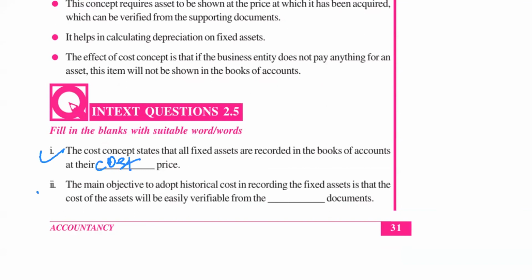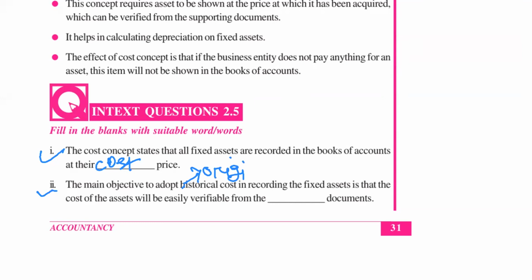Second, the main objective to adopt historical cost. Historical cost means original cost, whatever you have paid. Since you have paid the cost, say you have paid 1 lakh rupees, it is historical because you have already paid. After that, you are recording that payment in your books of account. This is called historical cost. So historical cost is nothing but the original cost, or purchase cost, you can say.